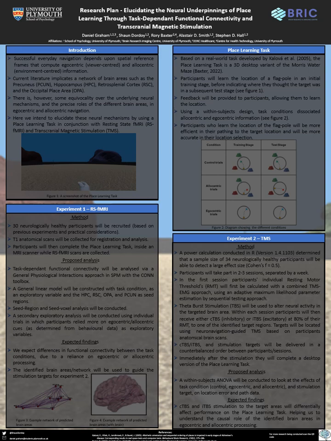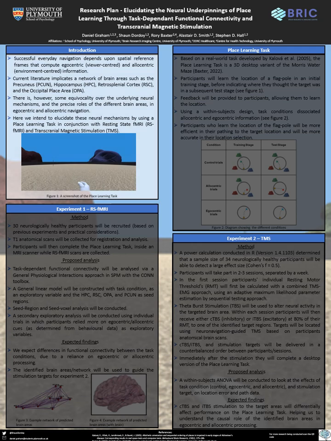This is our research plan in which we are aiming to elucidate the neural underpinnings of place learning through task-dependent functional connectivity and transcranial magnetic stimulation. Successful navigation relies on both egocentric processing, for example, the church is on my left, and allocentric, for example, the church is to the north of the park.